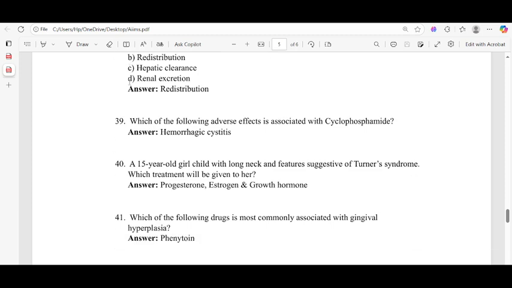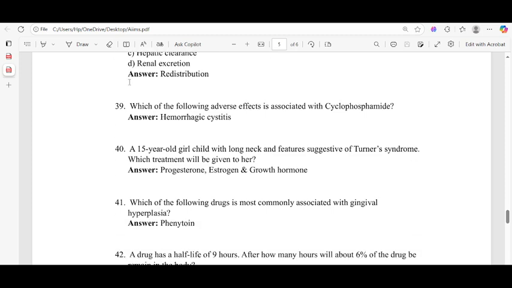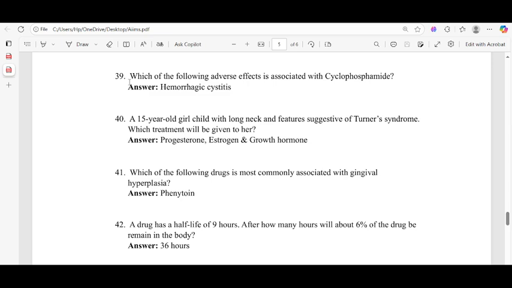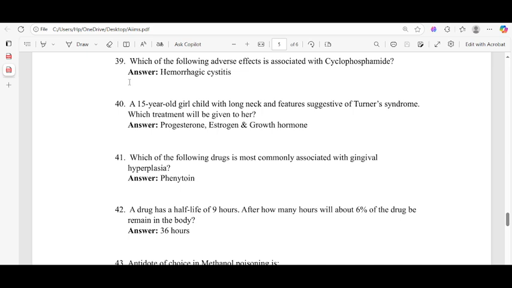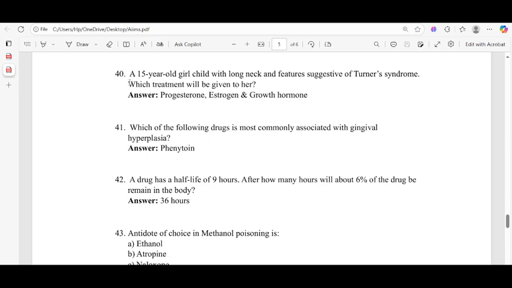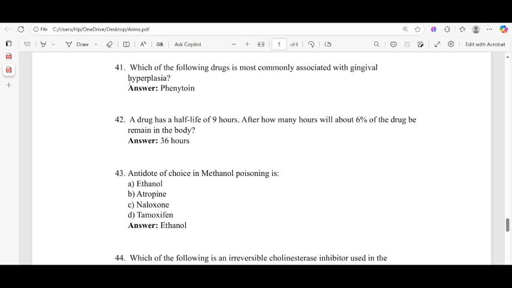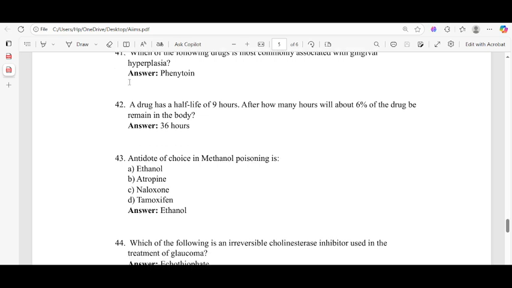Which of the following adverse effects is associated with cyclophosphamide? So answer is hemorrhagic cystitis. And a 15-year-old girl child with long neck features suggestive of Turner syndrome. Which treatment will be given to her? The answer is progesterone, estrogen, and growth hormone. 41, which of the following drugs is most commonly associated with gingival hyperplasia? Answer is phenytoin. 42, a drug has a half-life of 9 hours. After how many hours will about 60% of the drug remain in the body? So answer is 36 hours.